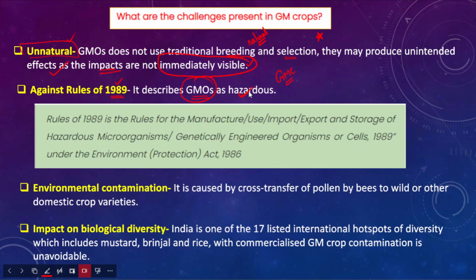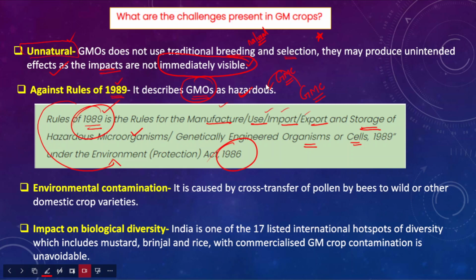Those rules say that the manufacturing, use, import, export, and storage of hazardous microorganisms or genetically engineered organisms or cells is prohibited. These rules were framed under the Environment Protection Act of 1986. Under these rules, the manufacture, use, import, export, and storage of genetically modified organisms was banned, right? Because of this, we can say that genetically modified crops or organisms are hazardous in nature.